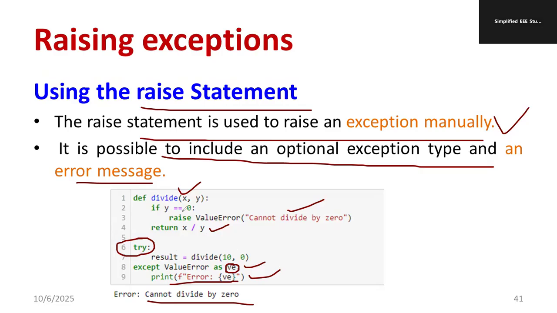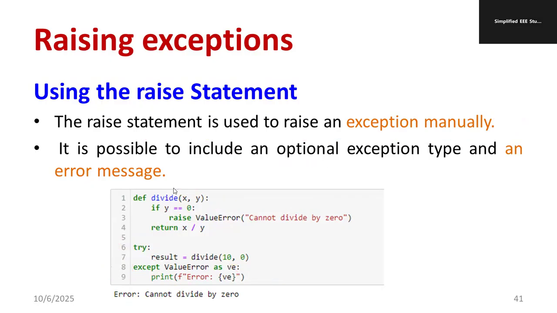So here, one method is you can use the raise statement. Other one is you can go for try and except. Both the things are possible. Here I wanted to highlight the manual method, using the raise statement. How to provide the raising the exception? First method is use the raise statement. Other one is go for try and except method. These are the two methods which I explained with the help of a program. First two methods are done: one is raise statement, other one is try and except.